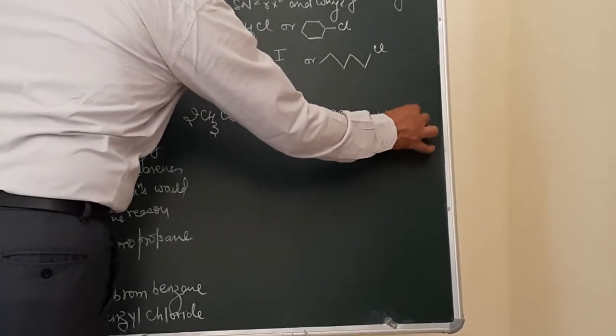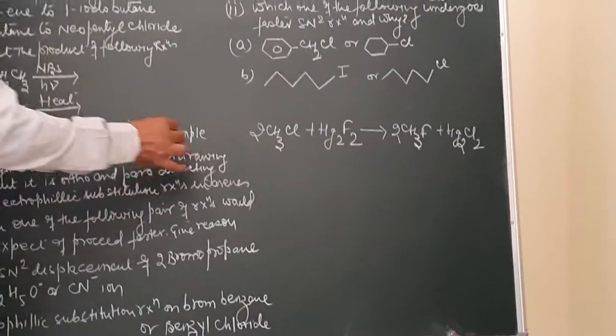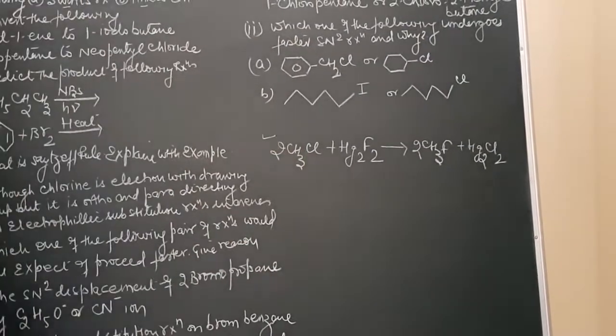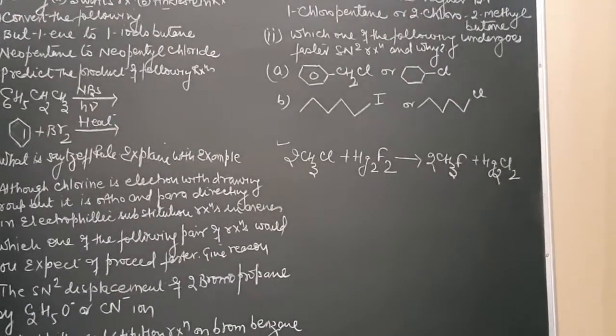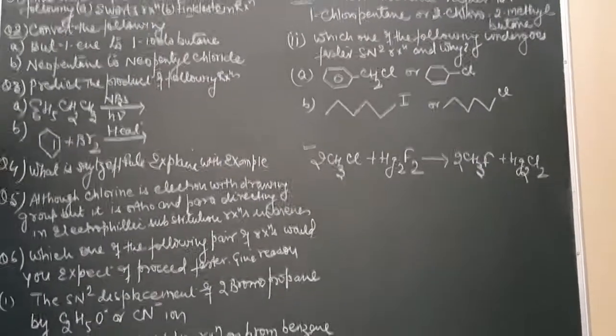So what reaction is this? This is a Swarts reaction. An example has been asked. This is one example of the Swarts reaction. Number two is the Finkelstein reaction. It was a halide exchange reaction used to prepare the iodo compounds.